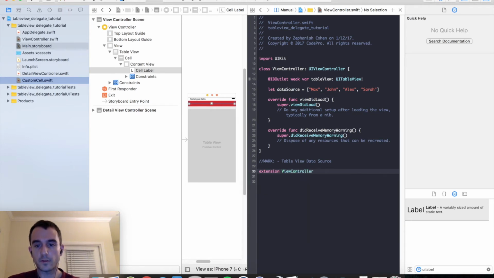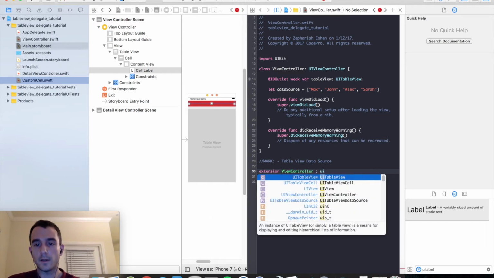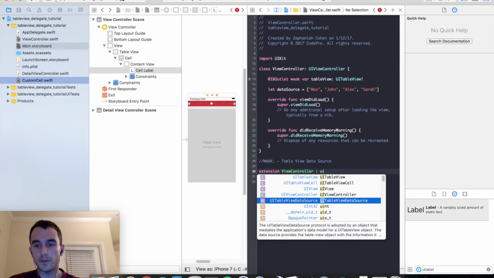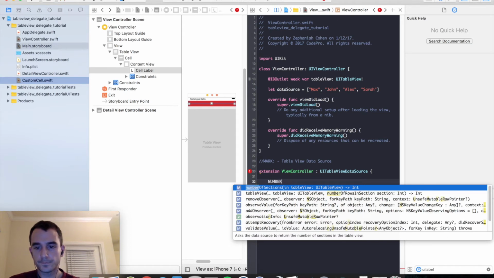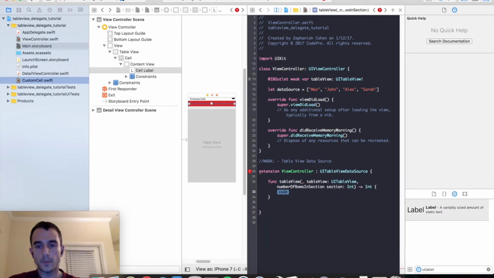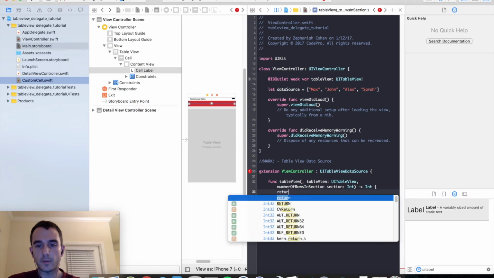So we are extending functionality here, and we are extending UITableViewDataSource. Now we've looked at this before. We know that there are two mandatory methods that we absolutely have to implement, one being cell for row at index path and one being number of rows in section. So I'm going to go ahead and implement those now. Number of rows in section is going to return the count of the items in our data source.